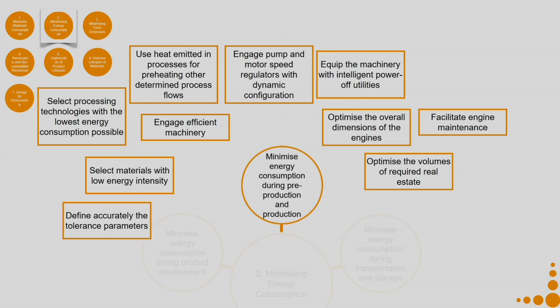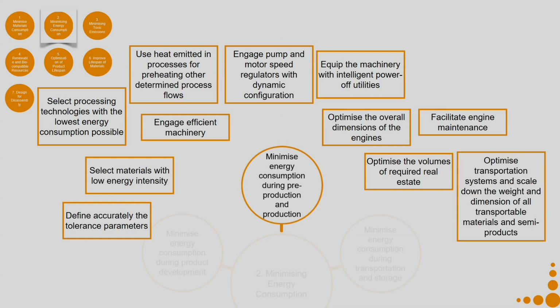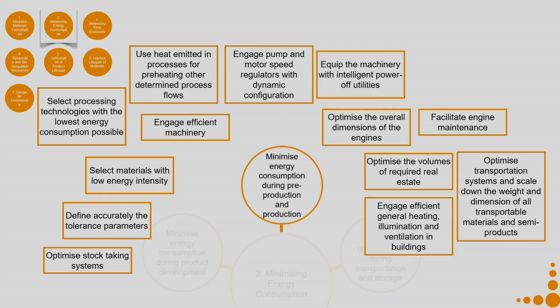Define accurately the tolerance parameters, optimize transportation systems and scale down the weight and dimension of all transportable materials and semi-products. Optimize stock taking systems, engage efficient general heating, illumination and ventilation in buildings. So, here you can see it is not only about the product, but it is about the entire pre-production and production stage.